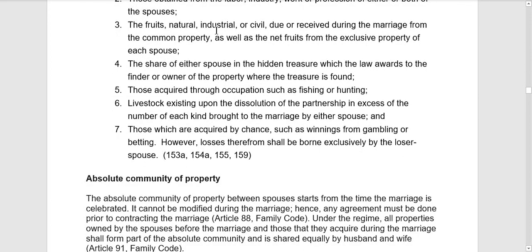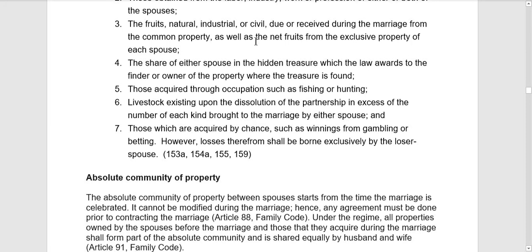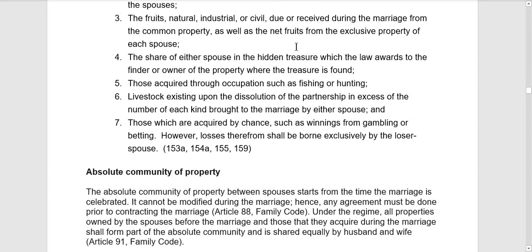Number 3, the fruits, natural, industrial, or civil, due or received during the marriage from the common property as well as net fruits from the exclusive property of each spouse. So remember, each spouse, meron silang tinatawag na exclusive properties and meron din silang conjugal properties.